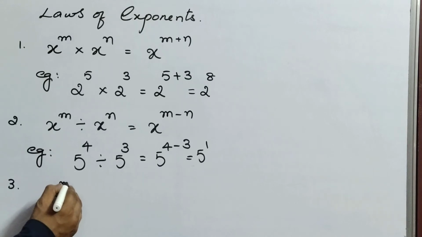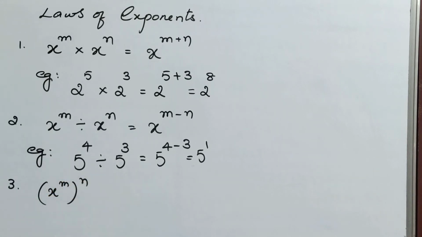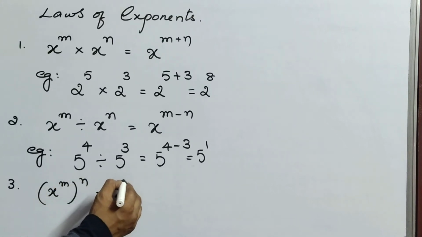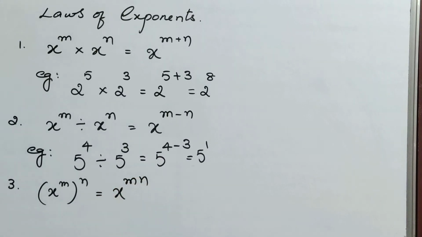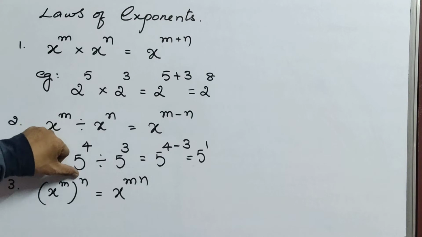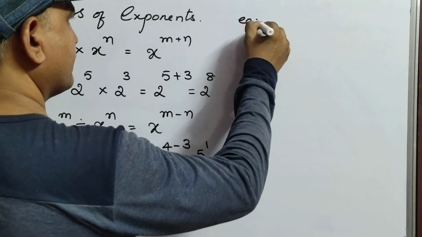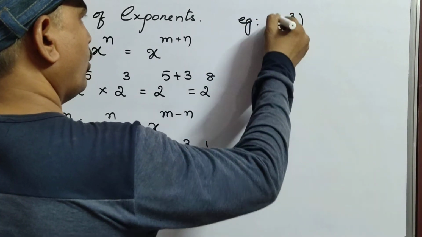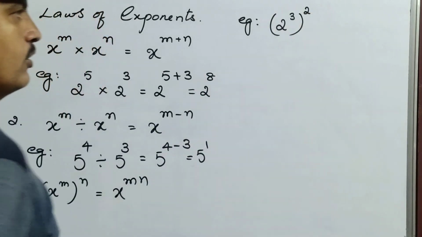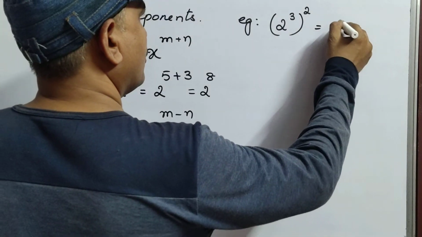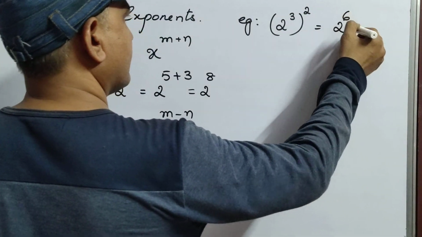x power m whole power n. Okay, so it's nothing but m, this bracket means into. So m into n, mn. So you can write mn. That means we have to multiply these two powers. Here I am writing one example for the third law: 2 power 3 whole power 2. That can be written as 2 power 3 into 2, 2 threes are 6, so 2 power 6.